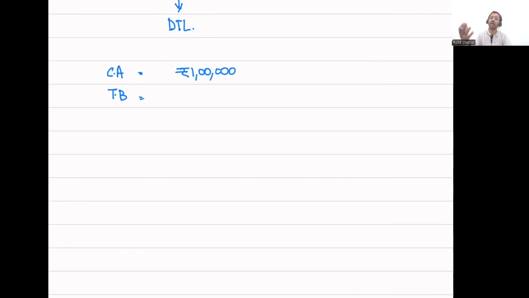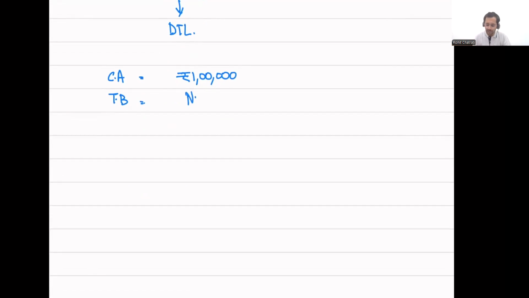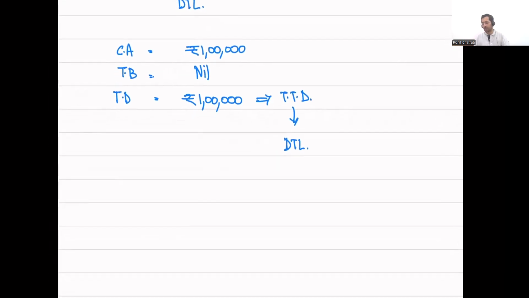The amount that will be allowed as a deduction in future is basically considered as the tax base. Now, when I actually collect money, nothing is going to be allowed as a deduction. Just like in the case of interest receivable, when I collect the interest receivable of 100, nothing will be allowed as a deduction. Over here also, when I collect money from debtors, nothing is allowed as a deduction to me. So the tax base will be equal to 0 and the temporary difference will be equal to rupees 1 lakh, which is again a taxable temporary difference on which I will have a deferred tax liability. All right, so that was with regards to point number 2.